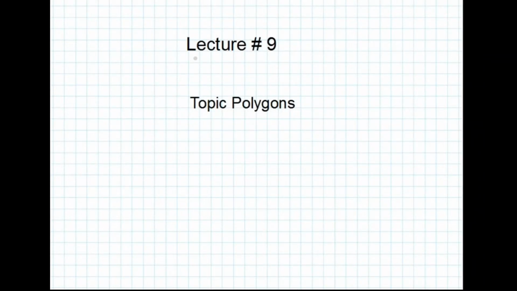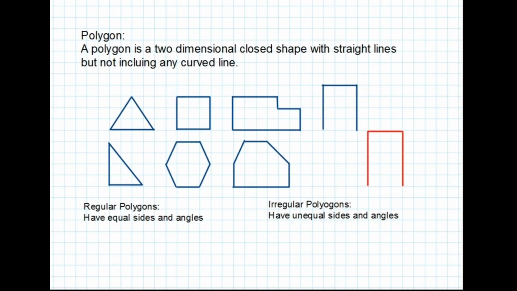Bismillahirrahmanirrahim. This is lecture number 9. Our topic is polygon. It's an easy topic. We can score at least 4 to 5 marks very easily by covering this topic.